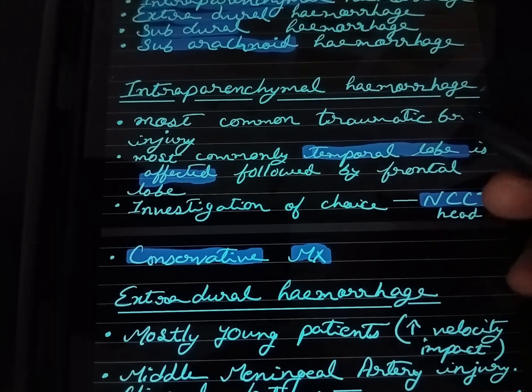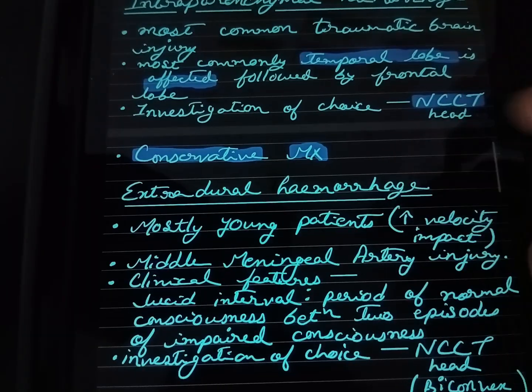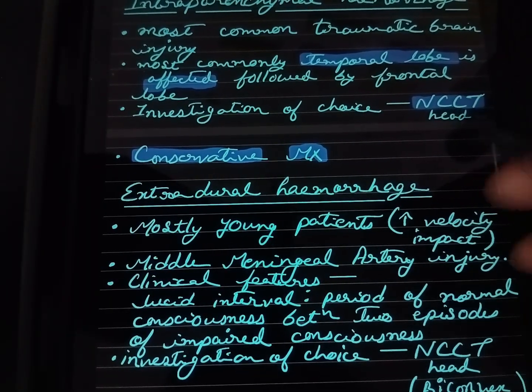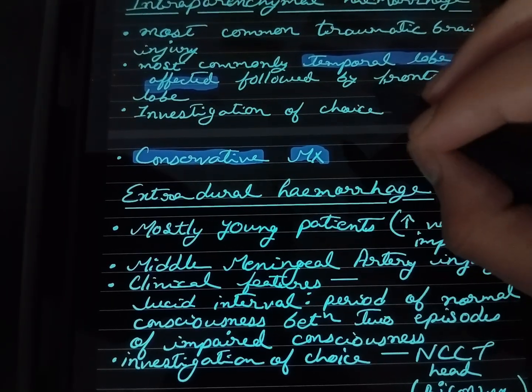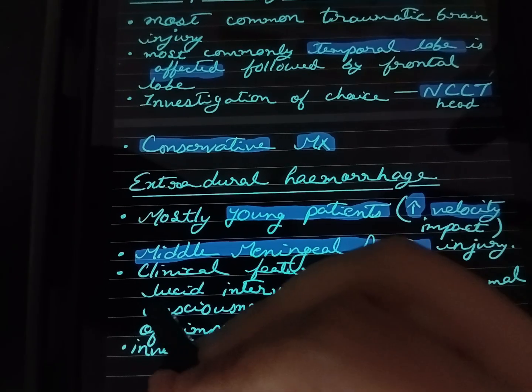So now next is extradural hemorrhage, or you can say epidural. It mainly occurs in young patients due to high velocity impact, and in this hemorrhage the middle meningeal artery is also injured. The most important clinical feature is the lucid interval.